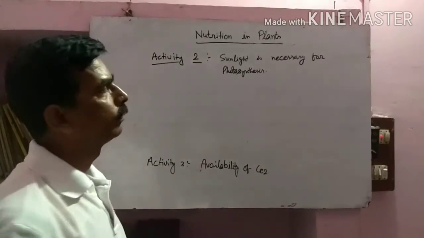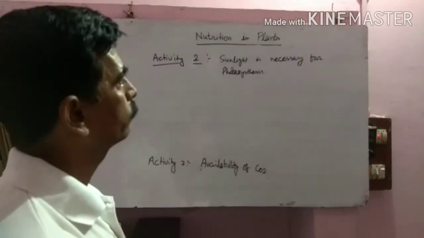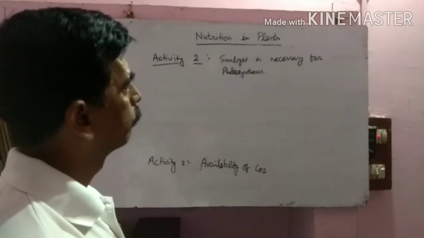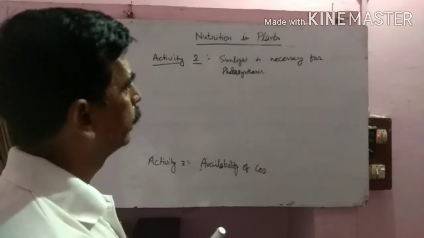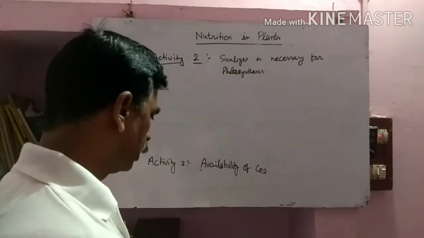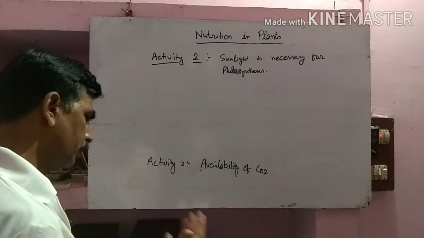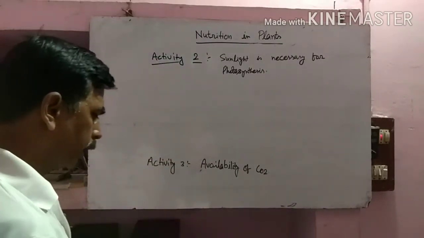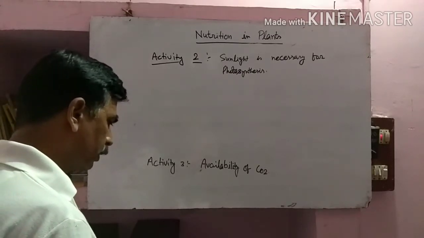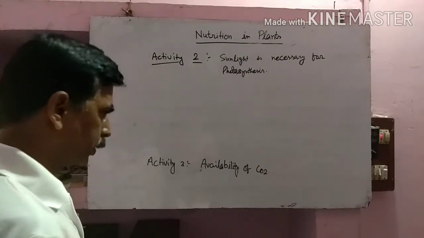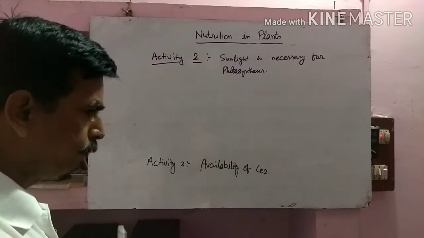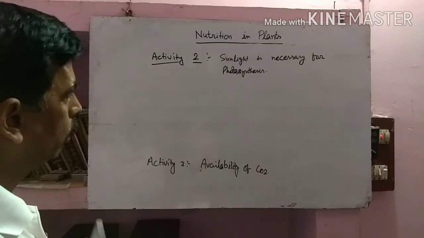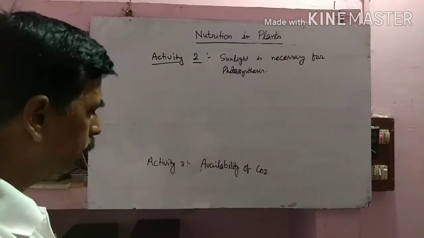To do the second activity, first we have to take a potted plant and keep that pot for 2 to 3 days in a dark place, away from light. If you put the pot in a dark place, you will find that the plant becomes de-starched, meaning the process of preparing food becomes less or stops, so the leaf becomes de-starched.